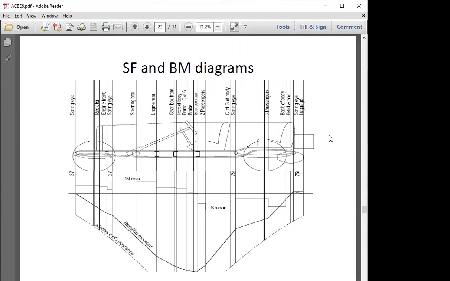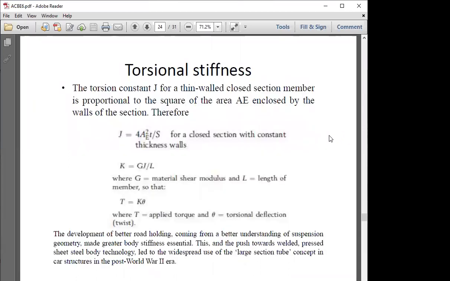We have already seen this, so I'm keeping this image over here, and switching on to the stiffness criteria and loads acting on the chassis in a particular format. How you should observe it matters, because if you are observing it in a particular way, then you are able to design a new format of chassis or to analyze a chassis. We are majorly concentrating on analyzing a chassis.